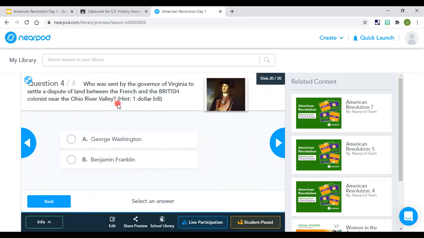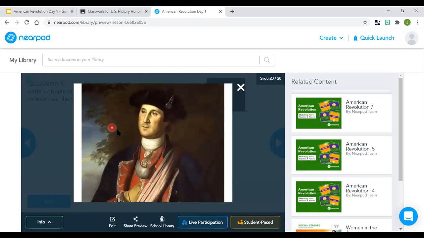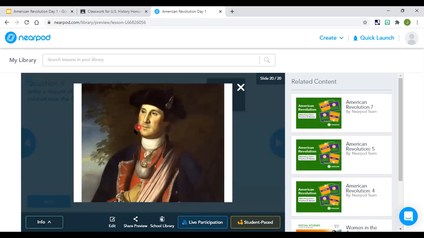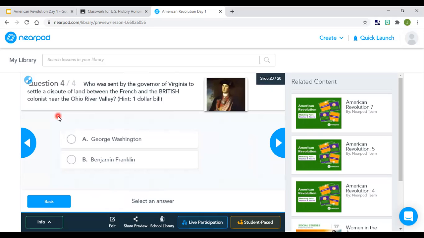All right, let me go to the last question. Who was sent by the Governor of Virginia, by the way, this guy right here? He was sent by the Governor of Virginia to settle a dispute of land between the French and the British near the Ohio River Valley. Hint, the $1 bill, y'all. Who's this guy? This young man on the dollar bill will eventually become your first president. That's right, George Washington. George is going to be a big name. We'll talk about the other big George that will be involved in this whole affair.